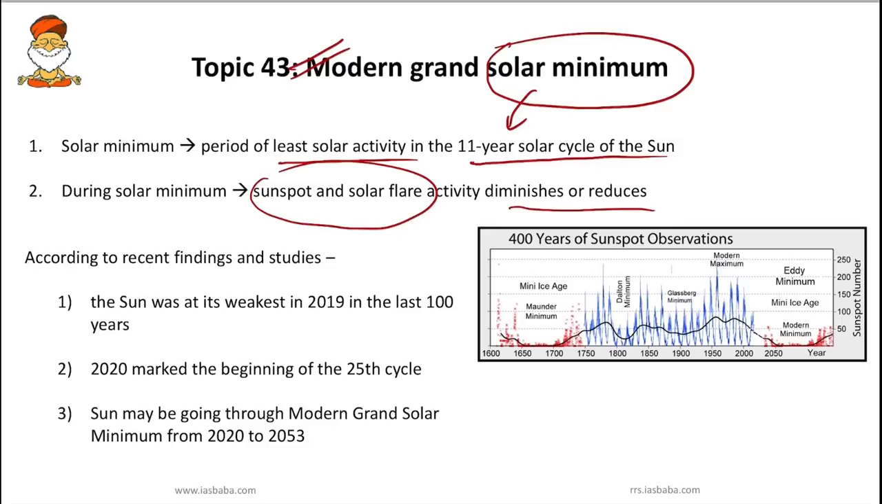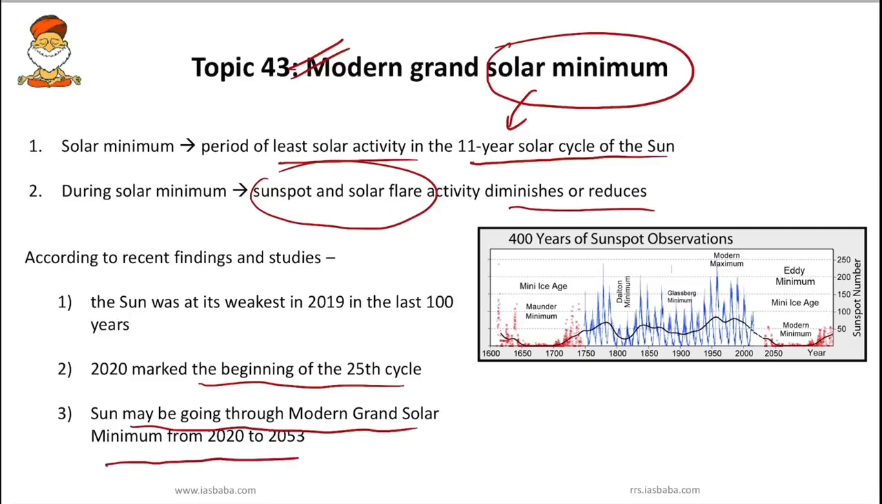So why is the modern grand solar minimum in the news? Because according to recent findings and studies, scientists believe that the sun was at its weakest during 2019, an event not observed in the last 100 years or so. This is called solar minimum. Scientists also believe that 2020 marked the beginning of the 25th cycle, and the Sun may be going through a modern grand solar minimum.